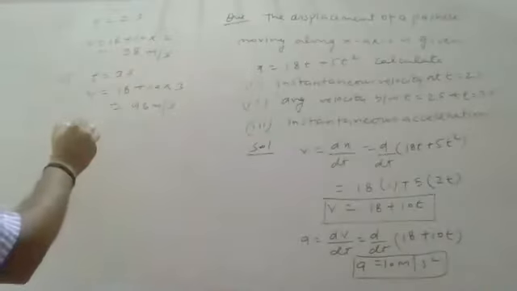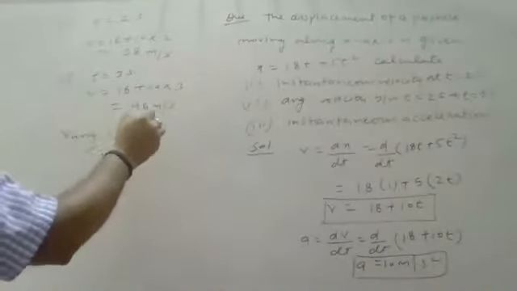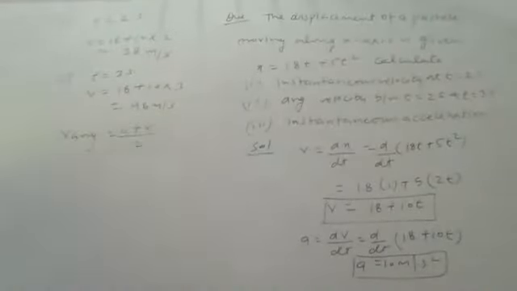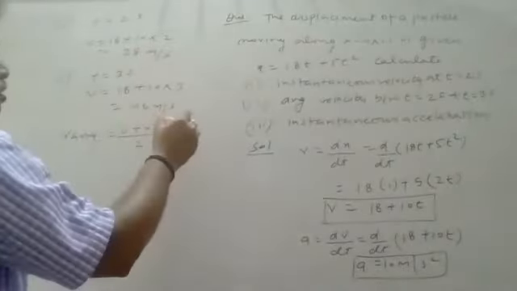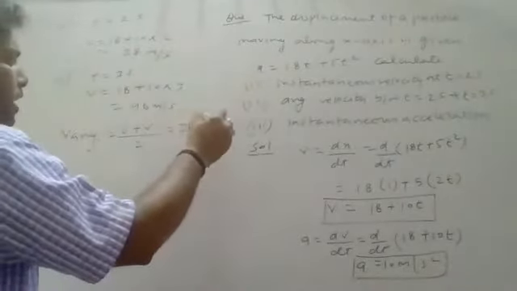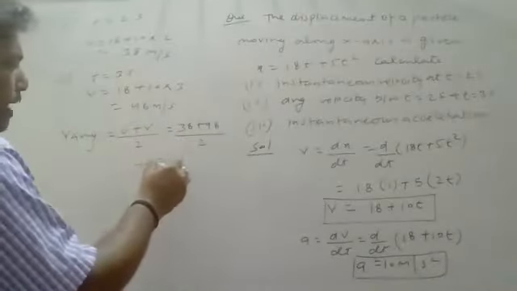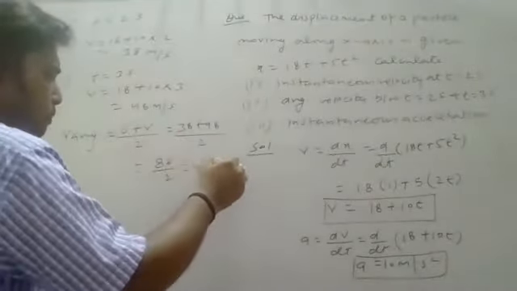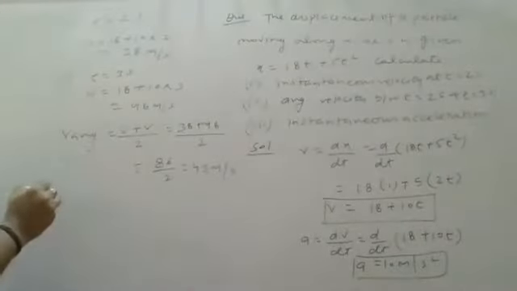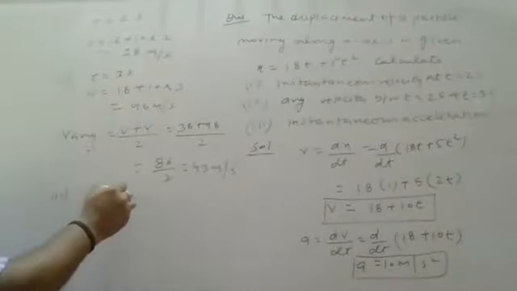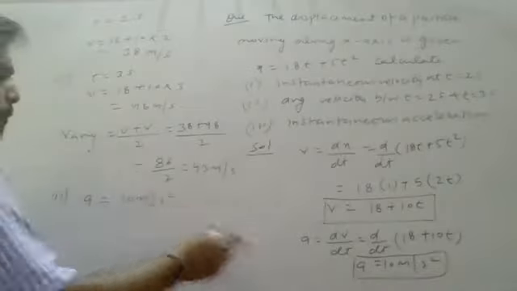And for average, utilize the formula initial velocity plus final velocity by 2. Initial at 2 seconds is your 38, final at 3 seconds is 48, by 2. You will get here 86 by 2, that is 43 meter per second. That is your average velocity. And the third answer is your acceleration. That data is directly clear because acceleration is only a constant value. It is not dependent on time. So acceleration you will get here 10 meter per second square.